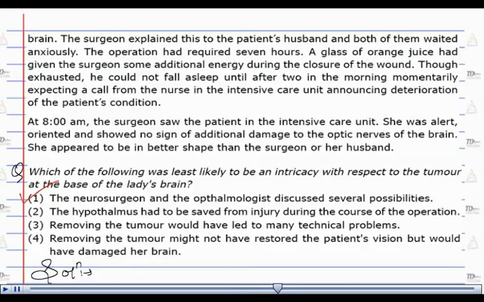Option number 2, the hypothalamus had to be saved from injury during the course of operation. Option number 3, removing the tumor would have led to many technical problems. And option number 4, removing the tumor might not have restored the patient's vision but would have damaged her brain, are there in the passage in paragraph number 2, and therefore the only option with which the author most likely disagrees is option number 1, and therefore the correct answer here is option number 1.